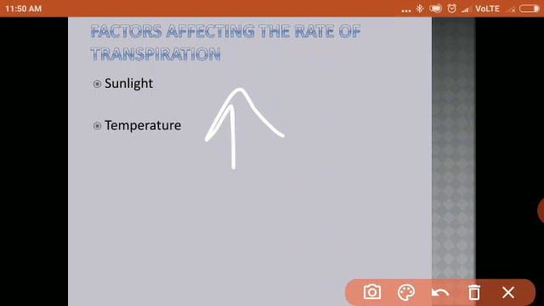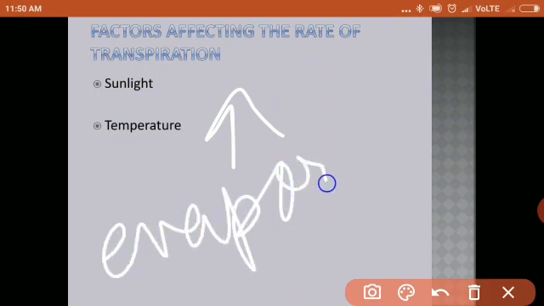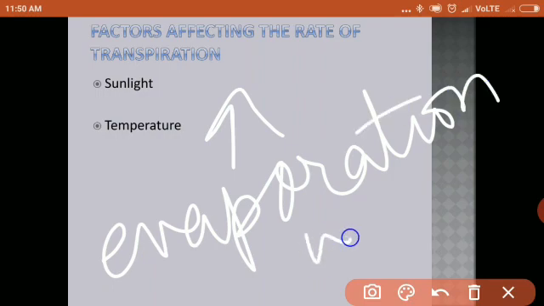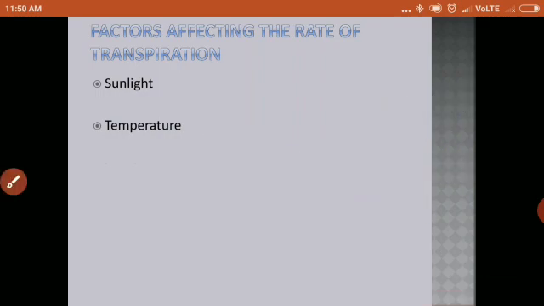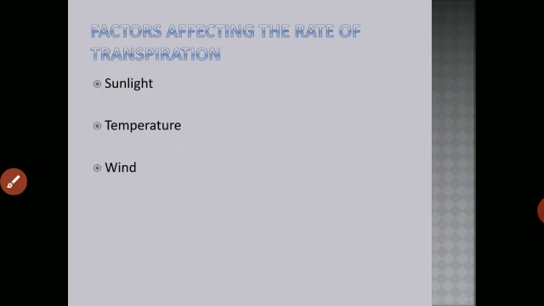And why does it happen? Because in more sunlight or in a hot temperature, the evaporation is faster. Evaporation of water from the surface of the leaf, that is the loss of water vapor, is faster, and therefore transpiration is faster. Now next is wind. When the wind blows, it increases the rate of transpiration. Okay. Next is humidity. You know what is humidity? The concentration of water vapor in the air is called humidity, isn't it? Now what happens when the concentration of water vapor in the air is more? That means air is already laden with the water vapor.